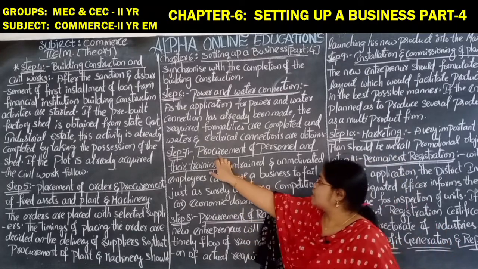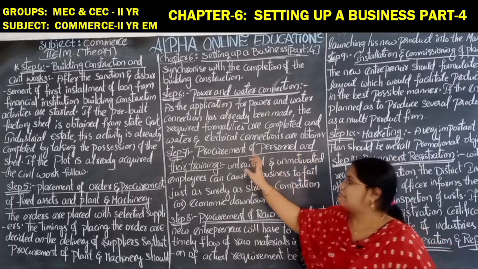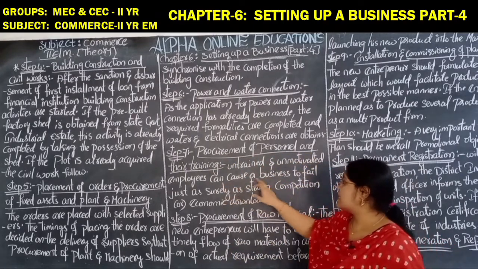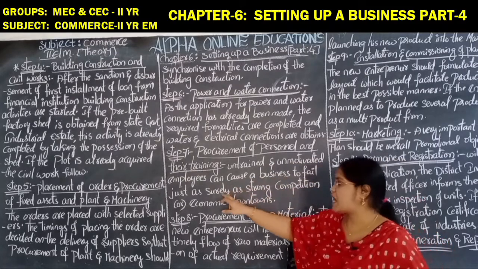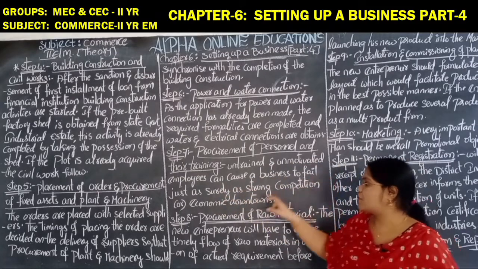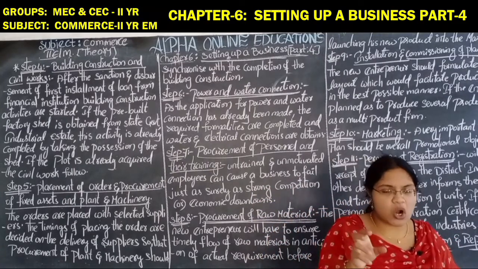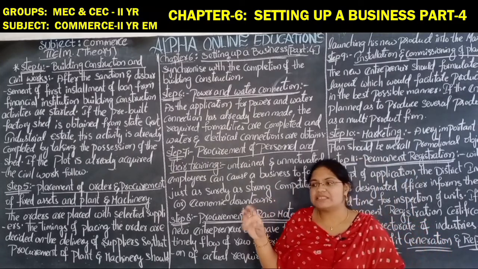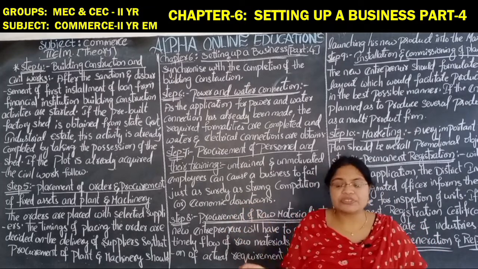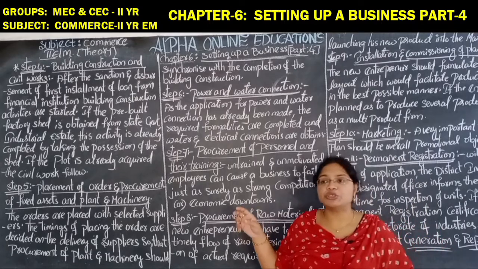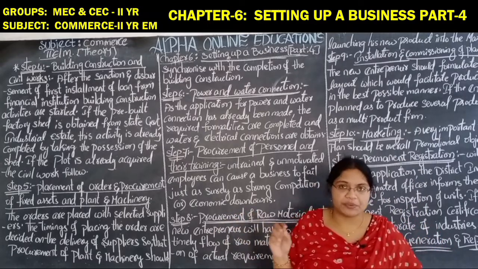Step 7, procurement of personnel and their training. Here, untrained, unmotivated employees can cause a business to fail just as surely as strong competition or economic downturns. So if the employees are not trained, if they don't know how to use the machineries for which orders have been placed, which are going to arrive within a short duration.